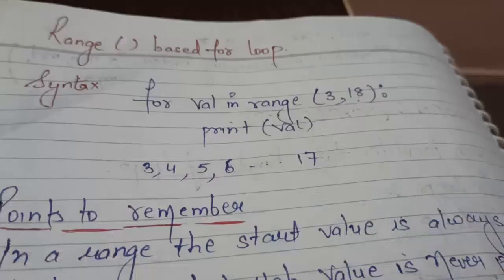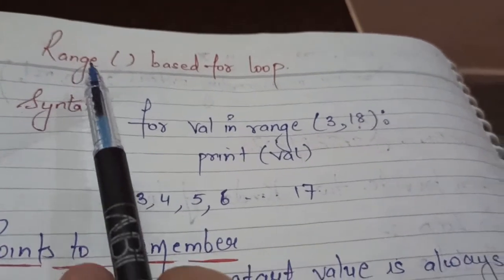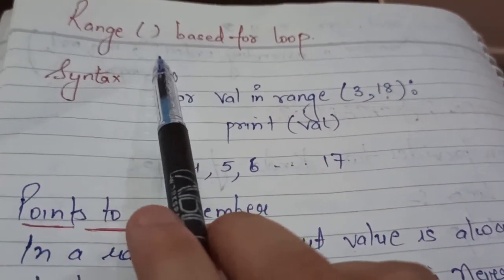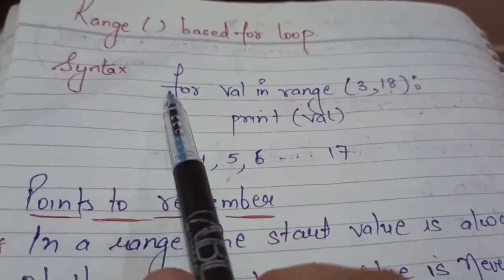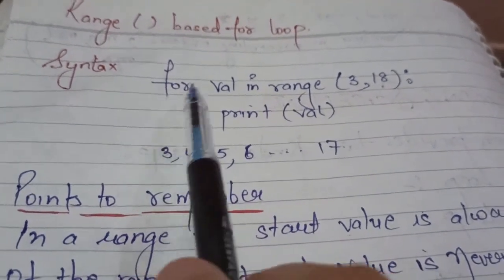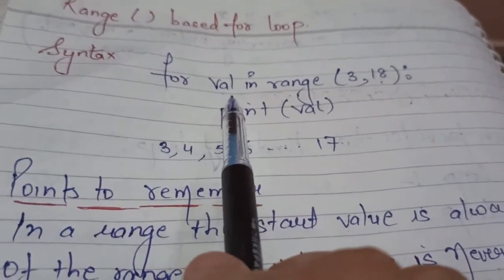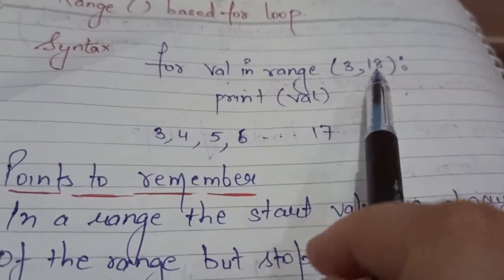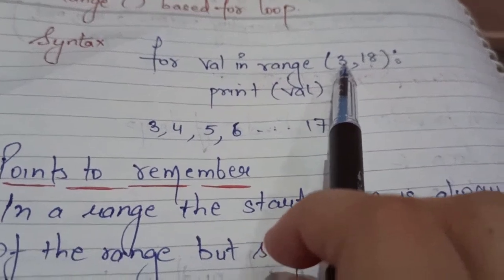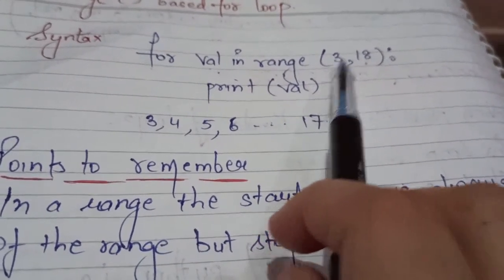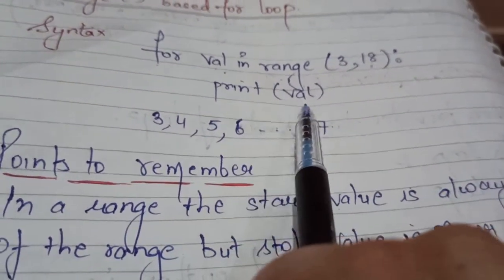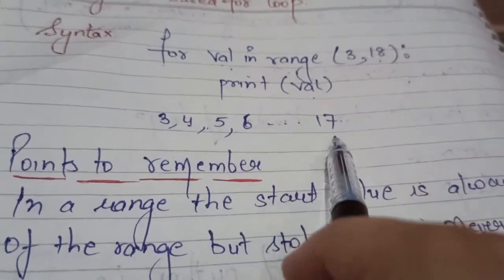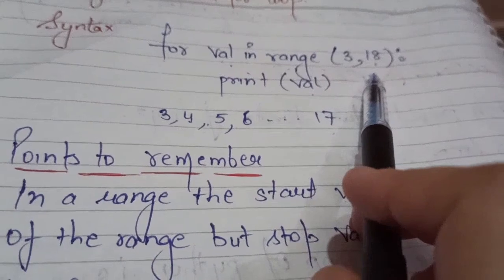Clear, children? Yes, so now we're going to discuss the range based for loop. If we want to specify the range in a for loop, how will we do that? That is the syntax: for val, here val is the name of the variable, in range I have specified 3 to 18, means I want the numbers to be printed from 3 to 18, and then I have mentioned print val. So the output that I am getting is 3, 4, 5, 6, 7, 8 till 17. 18 will not come. Why?